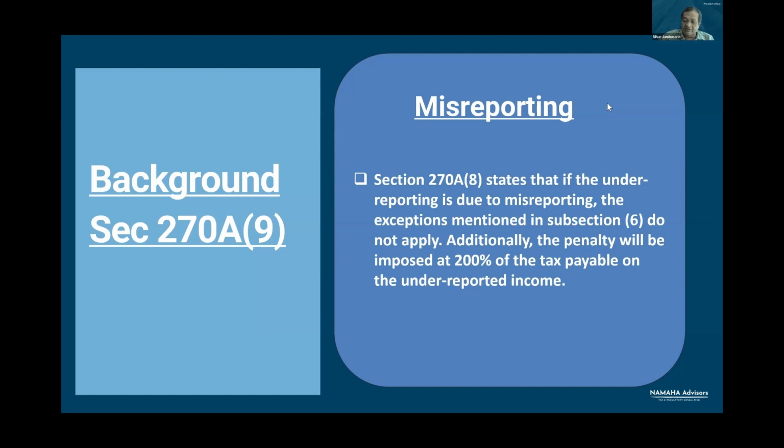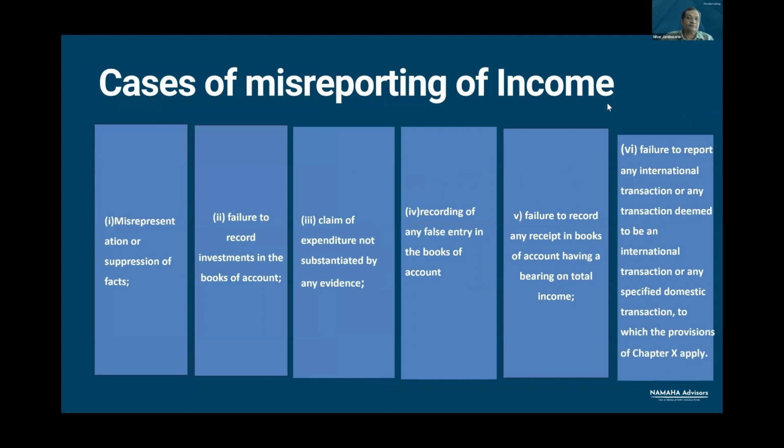And even the penalty will be levied at 200% of the tax payable on the underreported income in consequence of misreporting. Now let us see these 6 situations of misreporting. A number of issues are relevant in respect of these 6 situations. Look at this.